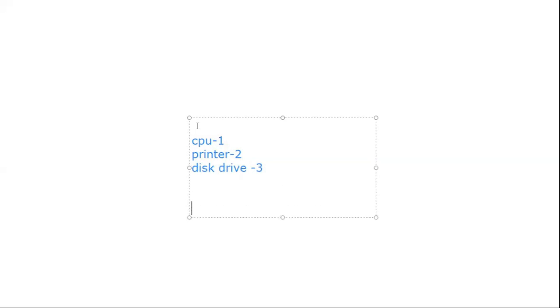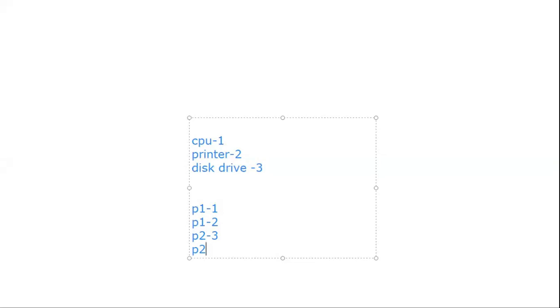So, if a process P1 is accessing the resource CPU, that is number 1, and P1 is also accessing resource 2, that is the printer, and assume P2 is accessing resource 3, and P2 also wants to access the printer, but it is not possible.